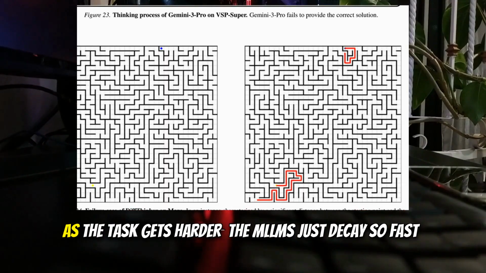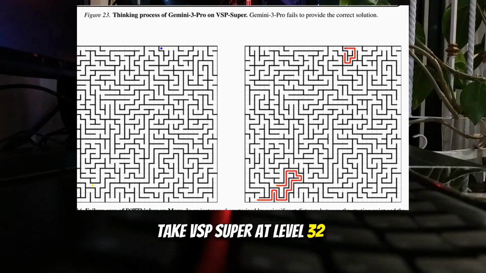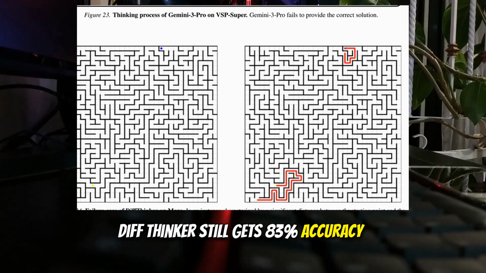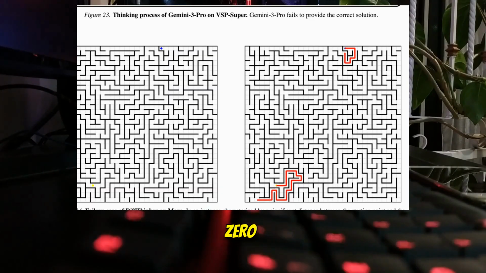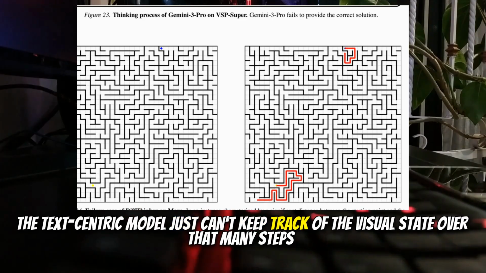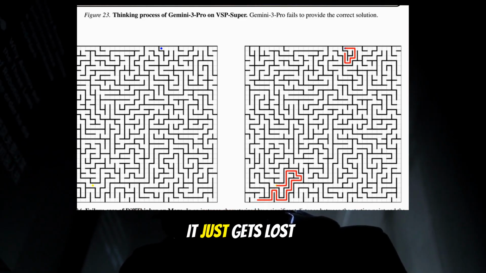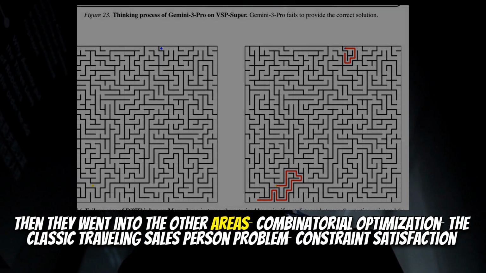Oh, brutally. As the task gets harder, the MLLMs just decay so fast. Take VSP Super at level 32. It's a really hard version. DiffThinker still gets 83% accuracy. And the leading MLLMs? A flat 0%. The text-centric model just can't keep track of the visual state over that many steps. It forgets where the holes are, what it's already done. It just gets lost.